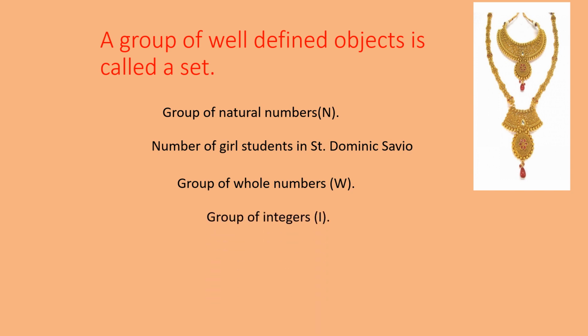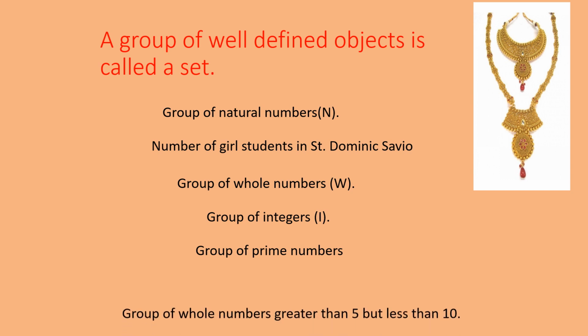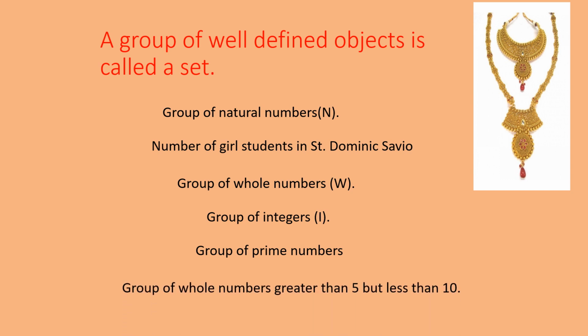Group of integers: now you can understand which numbers will come: 0, 1, 2, 3, 4 and on the other side minus 1, minus 2, minus 3. Group of prime numbers: 2, 3, 5 and so on. Group of whole numbers greater than 5 but less than 10: 6, 7, 8, 9. So all these answers will be given by everybody. That's why we call such a collection a set.